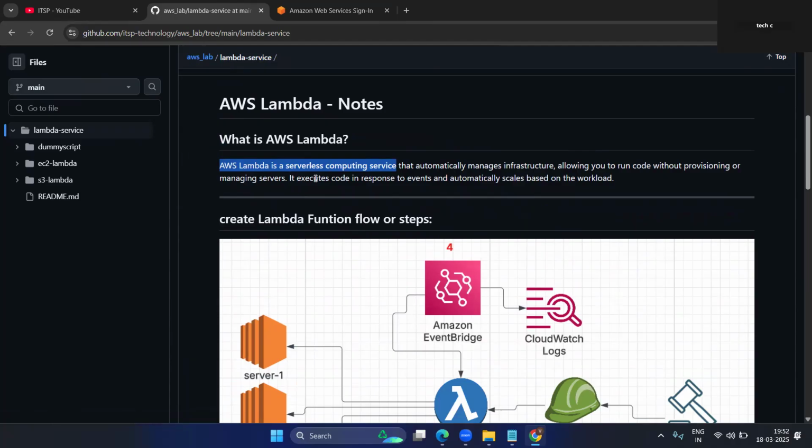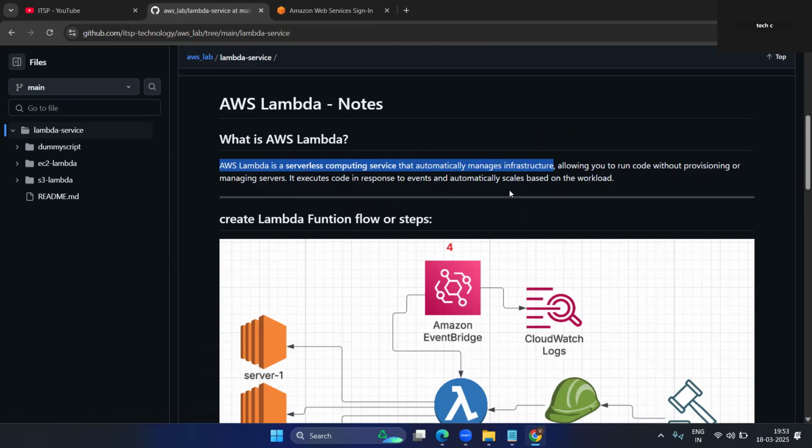AWS is managing the services, but we are not required to deploy the service inside an EC2 instance. We just use this service. That's why they call it a serverless computing service, with automatically managed infrastructure. This is the total meaning.